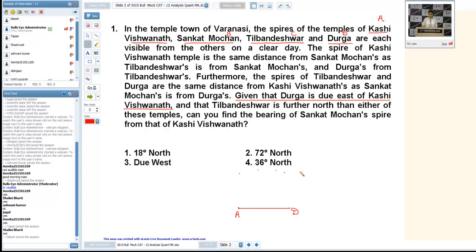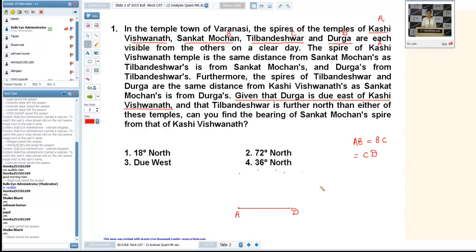So let us start now. The spire of Kashi Vishwanath temple, which I have taken as A, is the same distance from Sankat Mochan, it means AB, as Tilbandeshwar is from Sankat Mochan, it means BC, and Durga is from Tilbandeshwar, it means CD. AB is equal to BC is equal to CD. That is the first condition given.